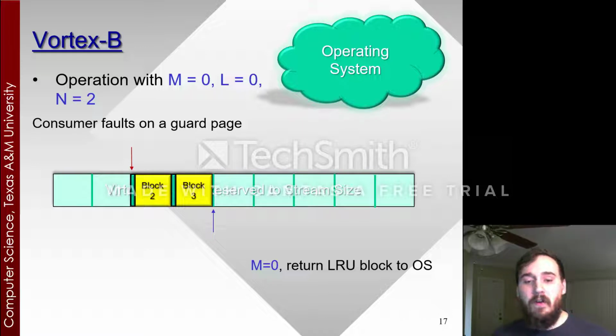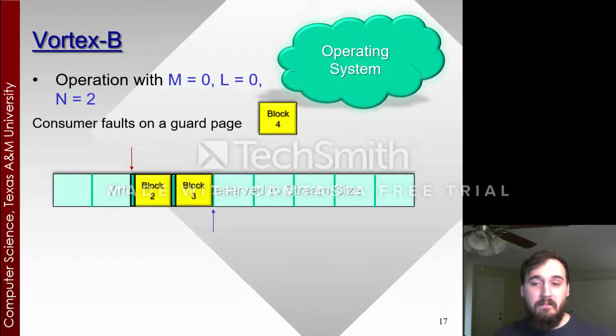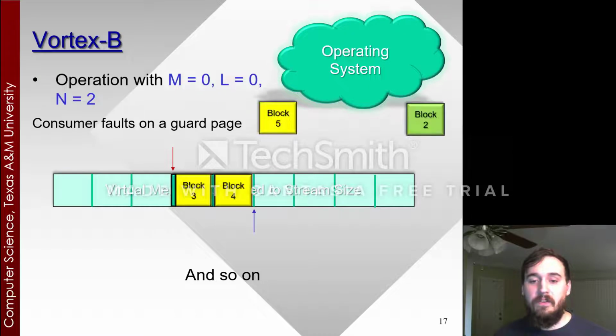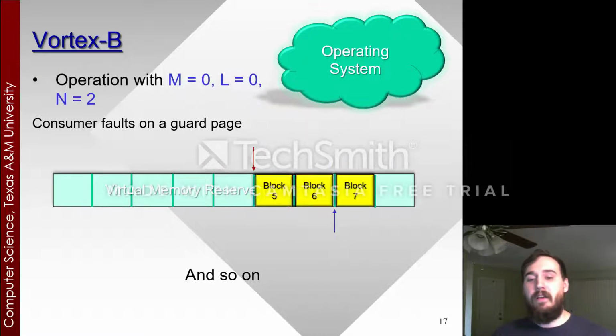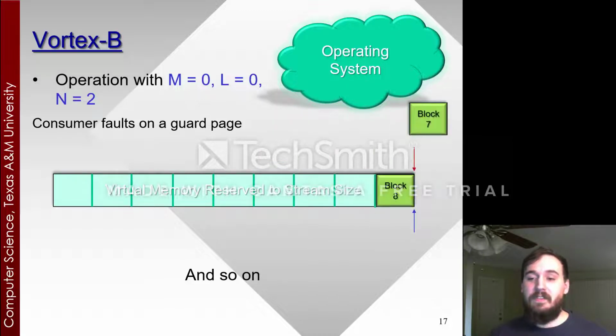The producer is going to install a guard page at the beginning of block 3, allocate block 4, and so on and so forth. So as you can see, this assures that before the consumer is ever able to access any blocks, there are guard pages bounding the blocks to keep the consumer from entering the producer's space.